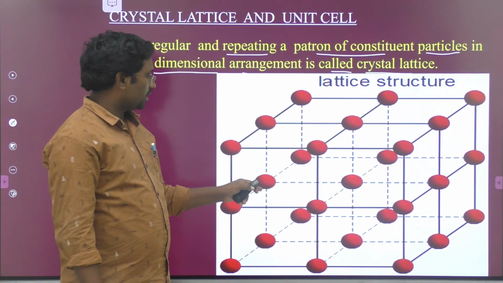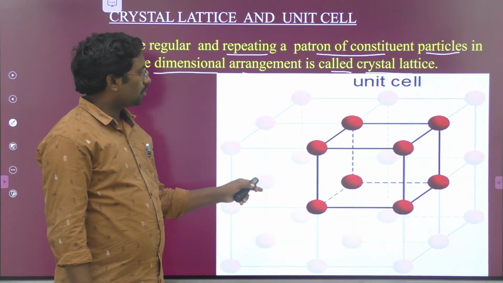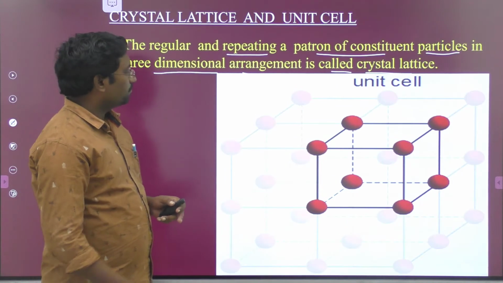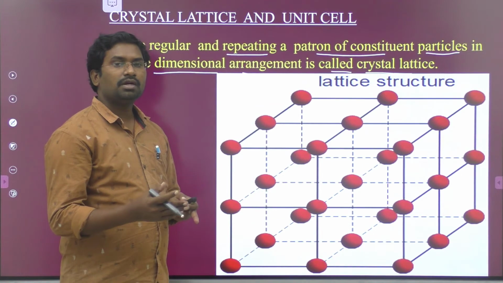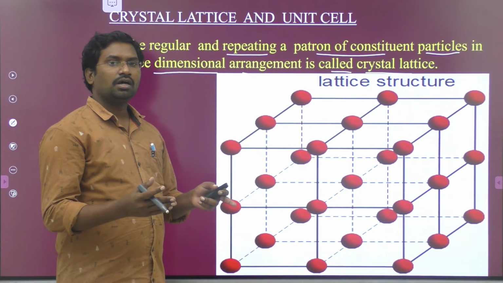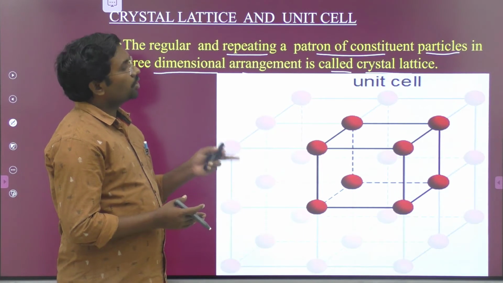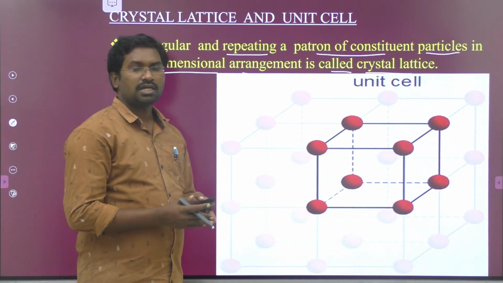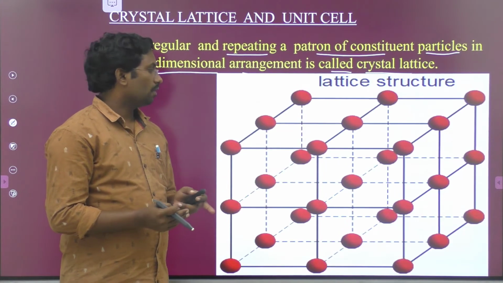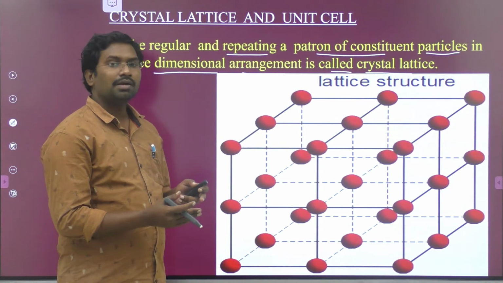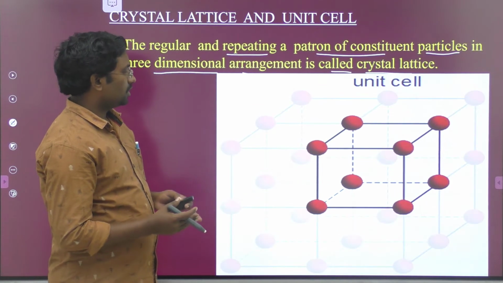So in that crystal lattice, this is the arrangement of the particles. That means atoms, ions or molecules which are arranged in a three-dimensional pattern. It is very simple. The three-dimensional arrangement of particles in a given crystalline substance indicates the crystal lattice. So unit cell is a part of the crystal lattice, as I already mentioned at the start of the session. Unit cell is a small repeated portion of the crystal lattice.